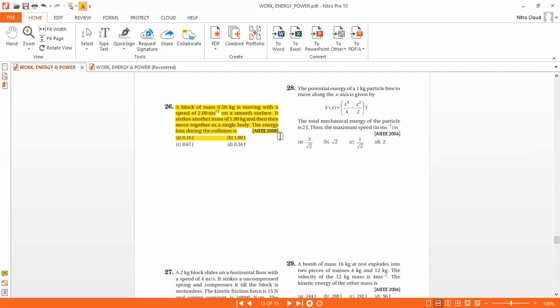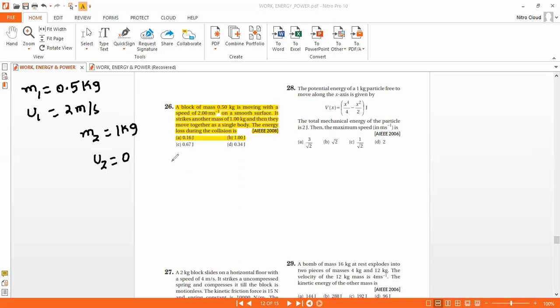What type of collision is it? Moving together as a single body means it is perfectly inelastic. m1 equal to 0.5 kg and u1 equal to 2 meter per second. It strikes another mass of 1 kg, and that means initially it is at rest.